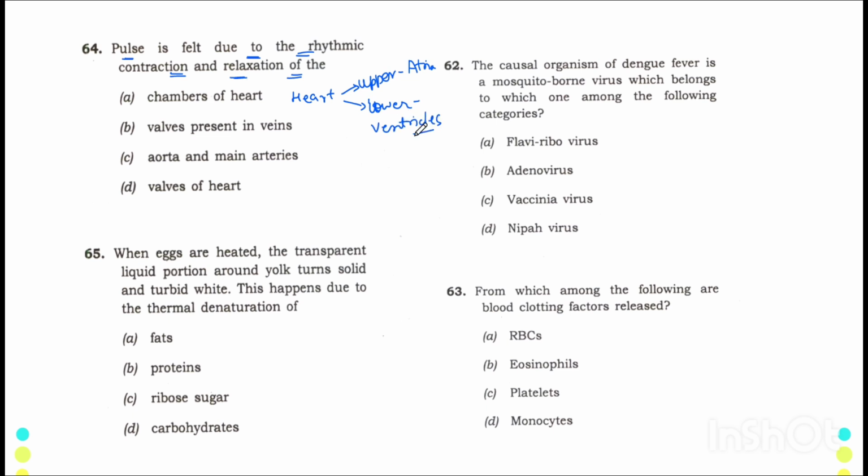And the pulse is generated due to the contraction and relaxation of ventricles. Okay. And these ventricles, because ventricle is not in the option, these ventricles are directly connected to aorta and major arteries. Okay. All the arteries and aortas are directly connected to it.